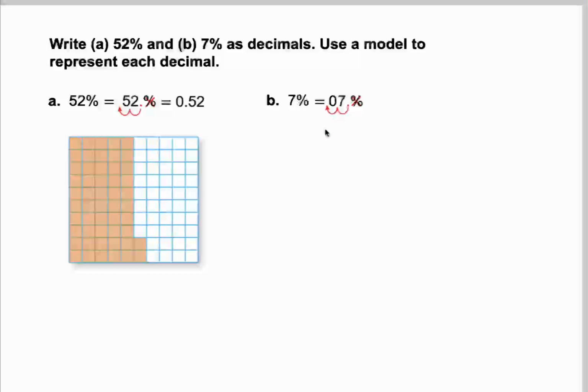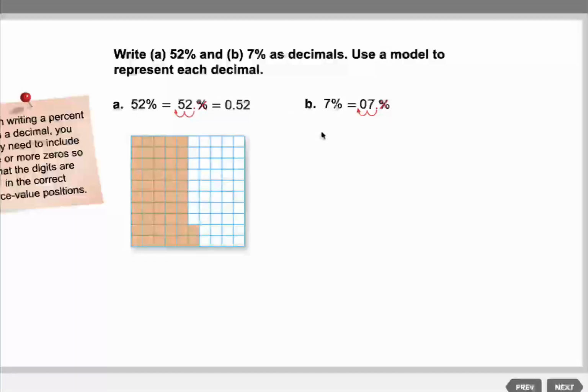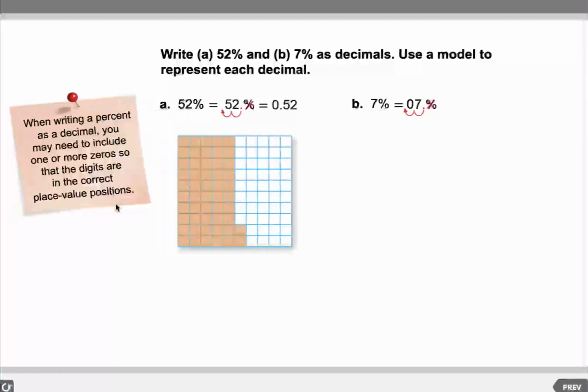Why do we add 0? We add this 0 because we need to keep the digits in the correct place value. We need the 7 to be in the correct place value. So that's why we add the 0. Okay, so can you tell me the answer now? 0.07. Excellent.